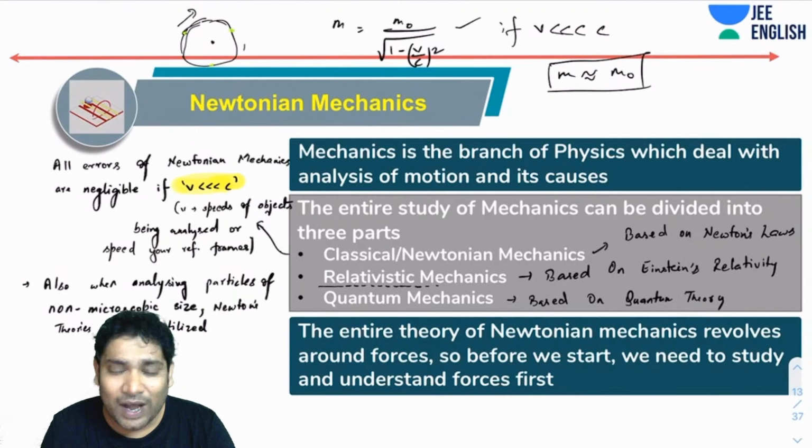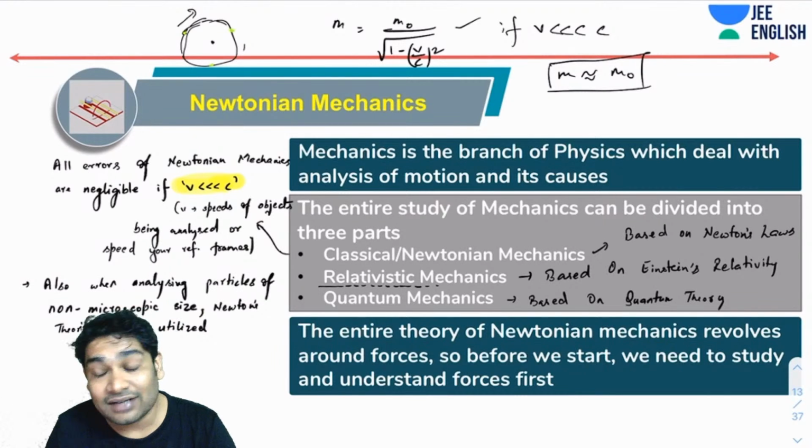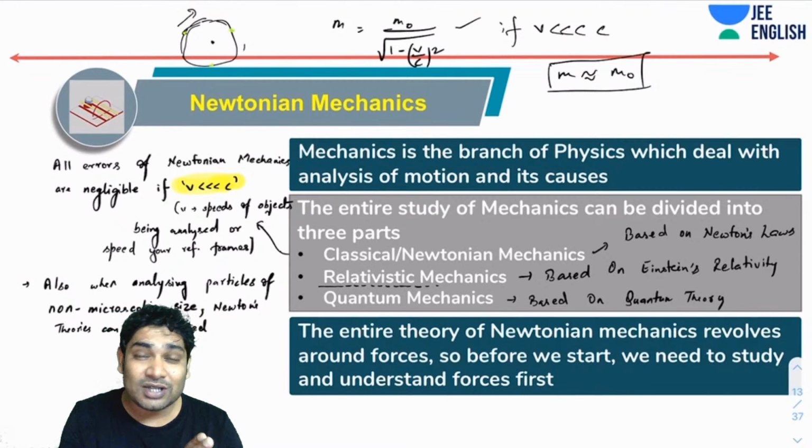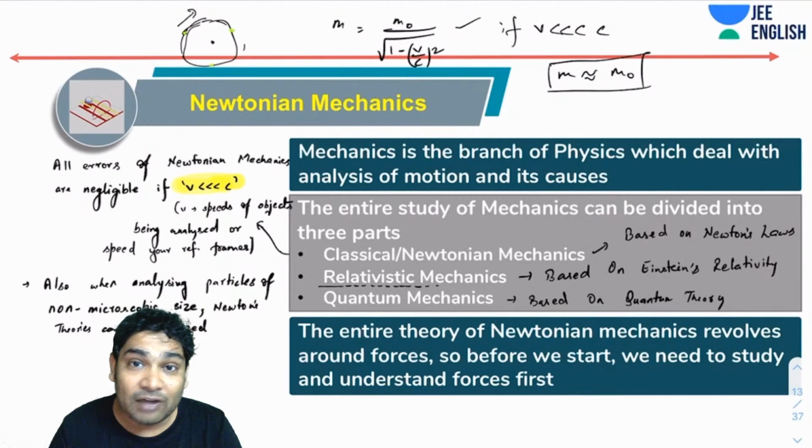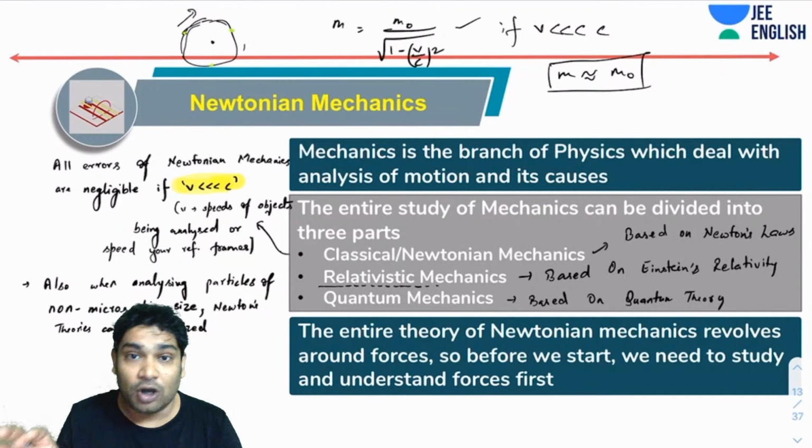Why so? Because these theories are really complex. They are not easy. On the contrary, Newton's laws are very, very simple. These laws are so simple that even a class 9th kid can understand them. And that is the real advantage and real power of Newton's laws: Newtonian mechanics uses such simple laws to describe and analyze motion that we can analyze it very easily.